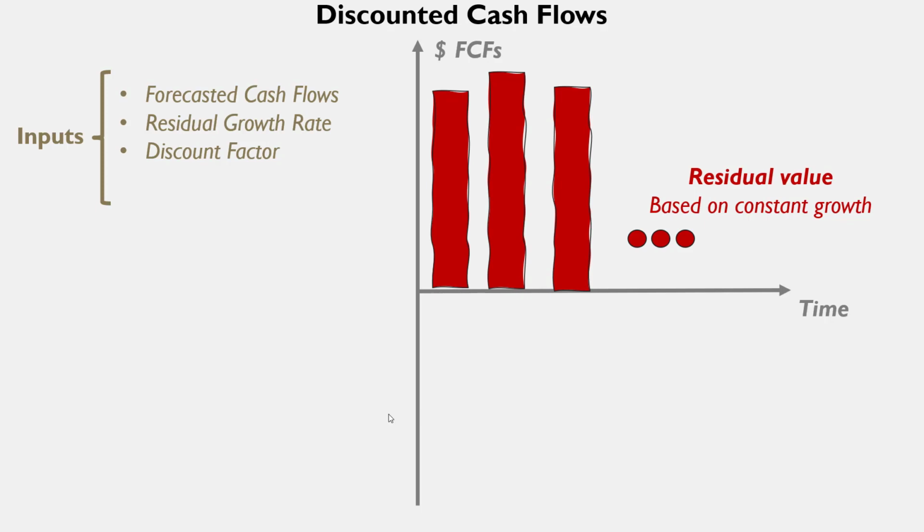The less certain a cash flow is in the future, the higher the discount factor we should apply, so at the present day this value would be less than in the future.